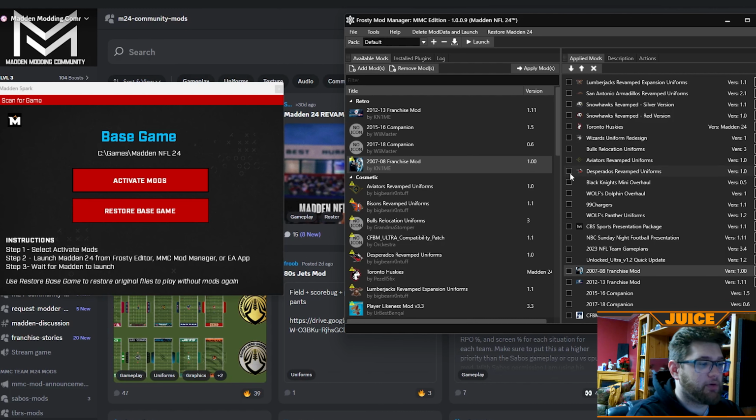I also use the Desperado mod because this is a uniform revamp for the Desperados relocation team in Madden. Basically, and that's the same thing for all of these uniform revamps, somebody went out and revamped all of the relocation team uniforms to give them more color styles, all kinds of stuff like that, to make it a little bit more in-depth and a little bit more interesting, because Madden usually just gives you 3 bland uniforms that you can use when you relocate a team. You get a home and away and an alternate, and usually they don't look that good anyway.